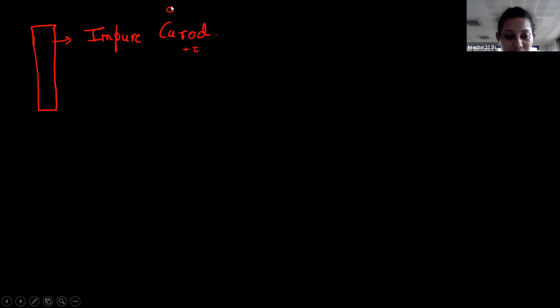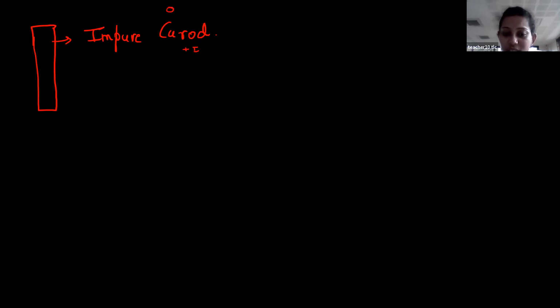So what is this? This is an impure copper rod. What is meant by impure? Along with this copper, a small amount of impurity is there. So now, students, you apply energy to this. Now before that, what is the oxidation state of this copper? The oxidation state is 0 because it is there in its free form.